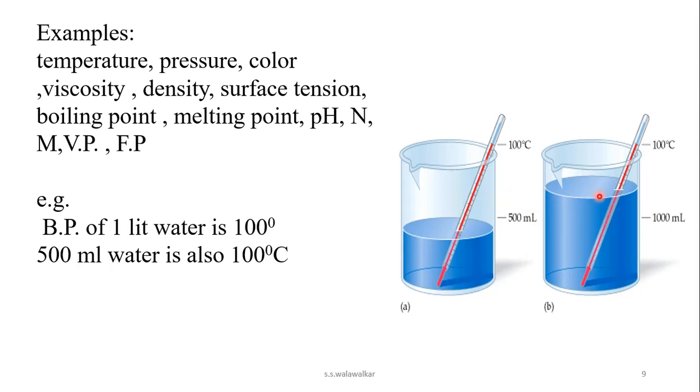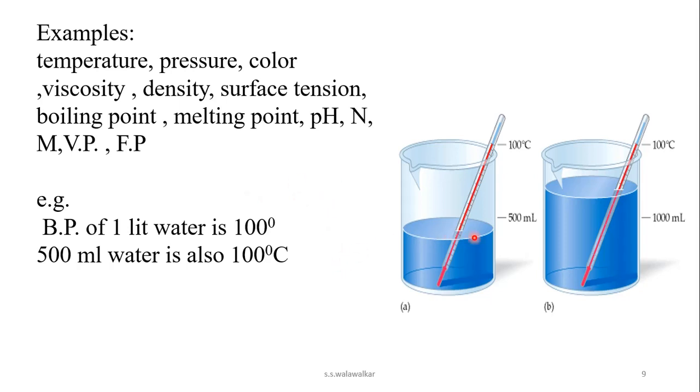Intensive property. So temperature, pressure, color, viscosity, density, surface tension, boiling point, melting point, pH of the substance, normality of a solution, that is concentration, molarity of the solution, vapor pressure, freezing point, all these are the examples of intensive property. These properties does not depend upon the amount of substance.